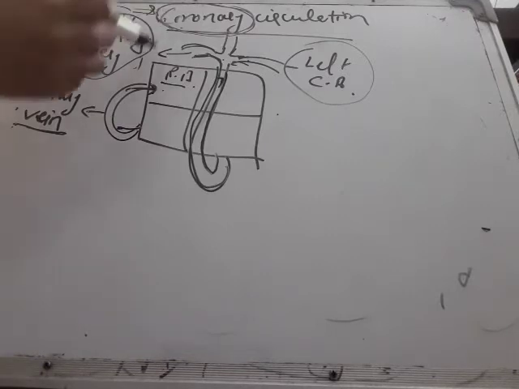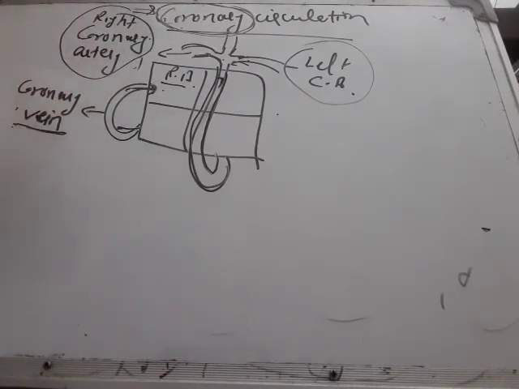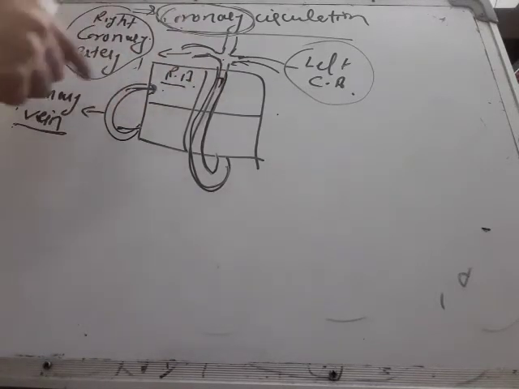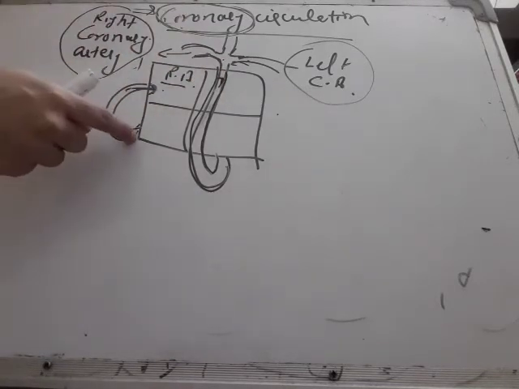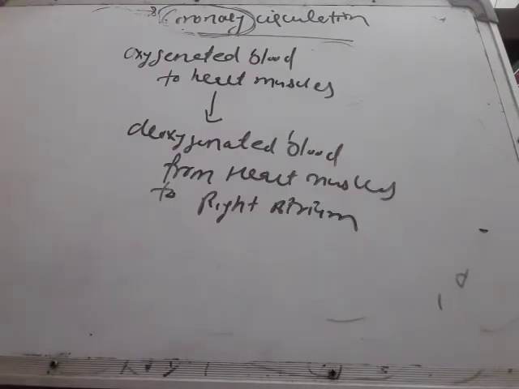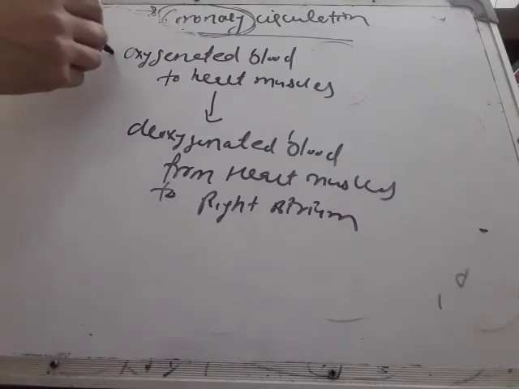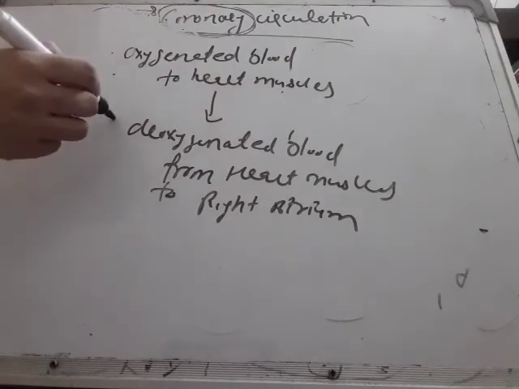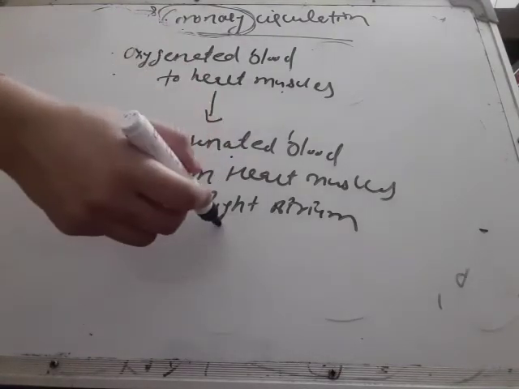Coronary circulation is the flow of oxygenated blood from the heart to the heart muscles and deoxygenated blood from the heart muscles to the right atrium.